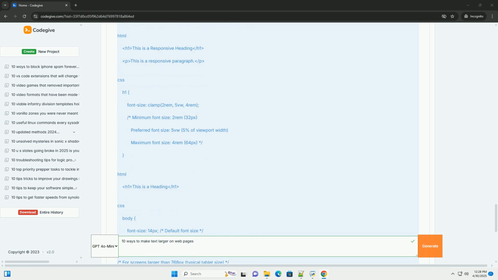Code example. Pros: excellent for responsive typography. Provides a safe range for font sizes, preventing them from becoming too small or too large. Cons: relatively new CSS function, may not be supported by older browsers, but widely supported now. When to use: ideal for headings and titles where you want responsive scaling with defined boundaries. The best approach for a lot of responsive typography.